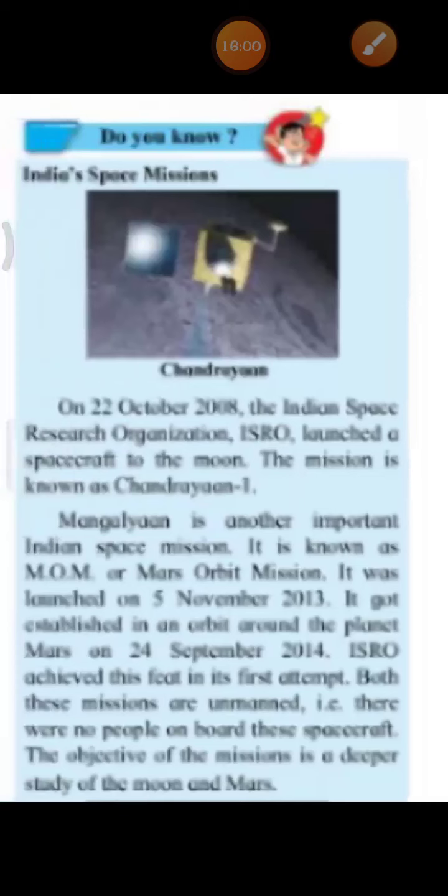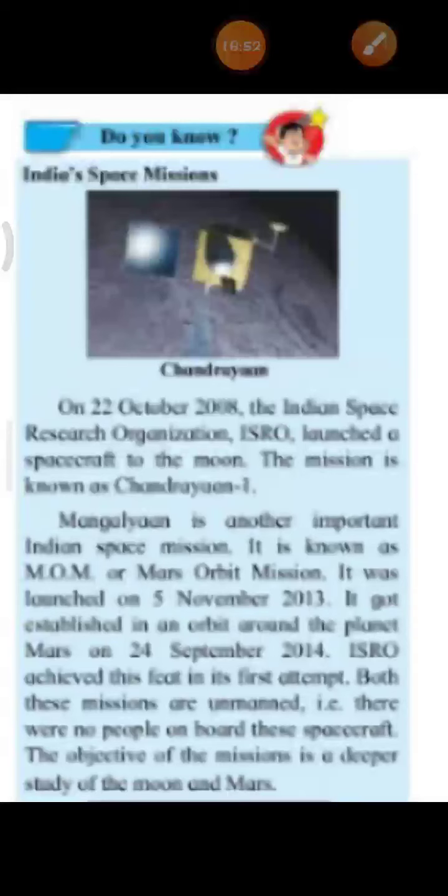On 22nd October 2008, the Indian Space Research Organization, that is ISRO, launched a spacecraft to the moon, and the mission is known as Chandrayaan 1.